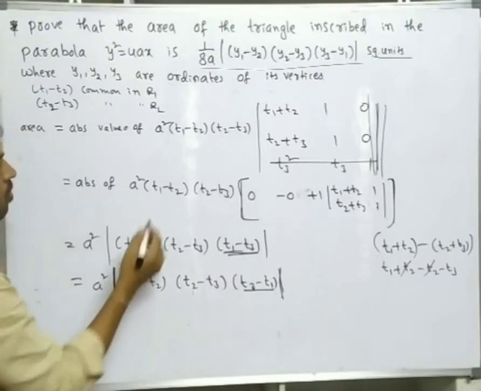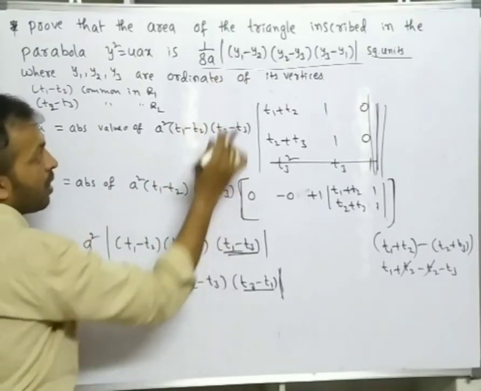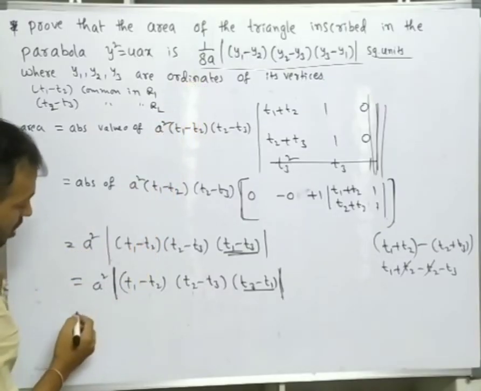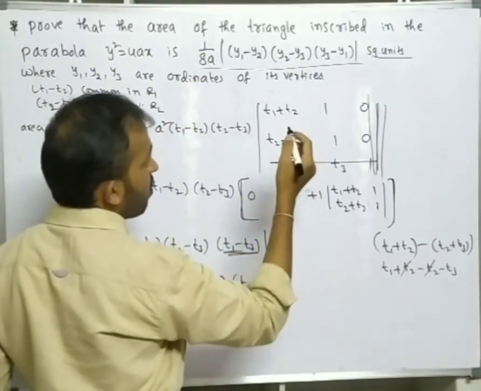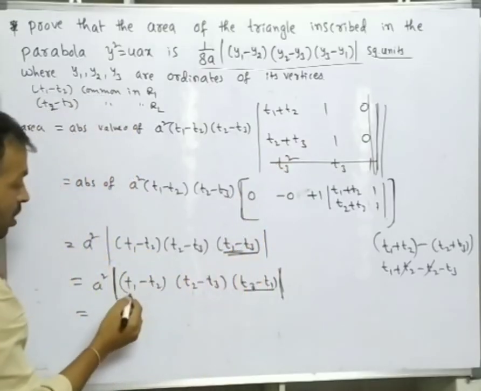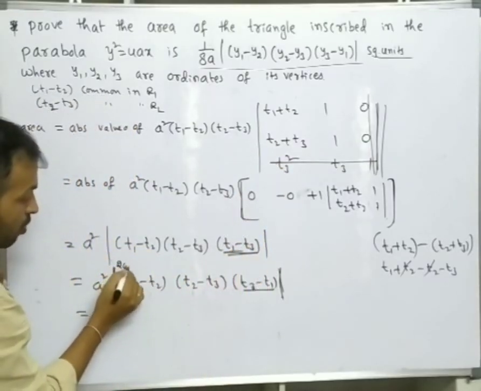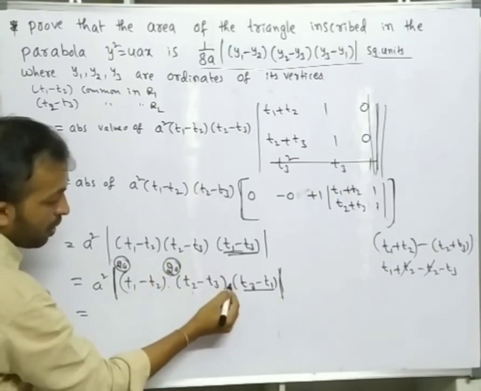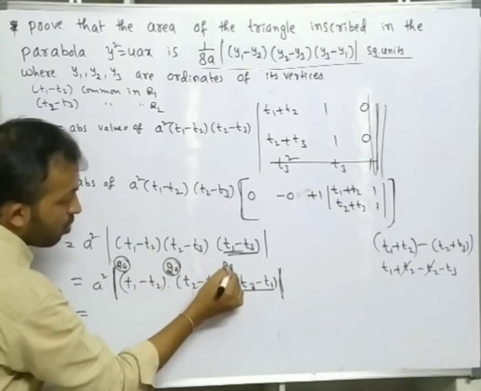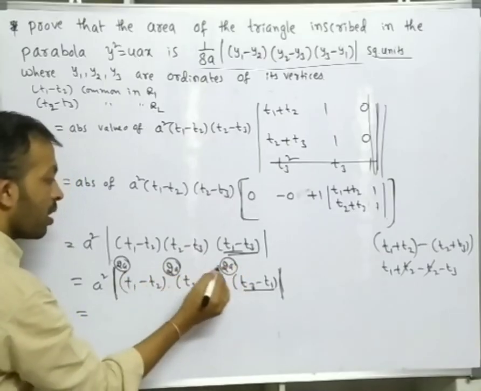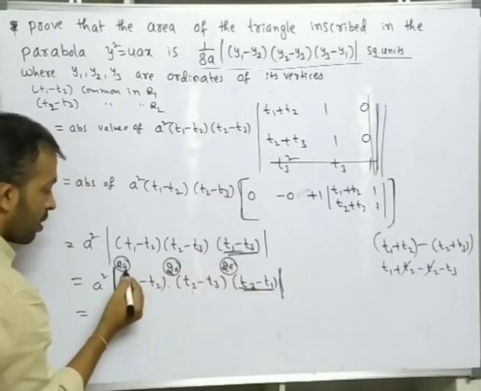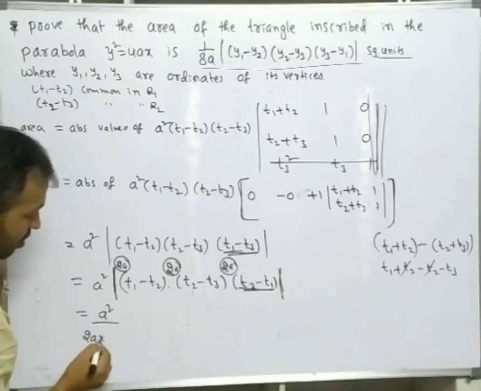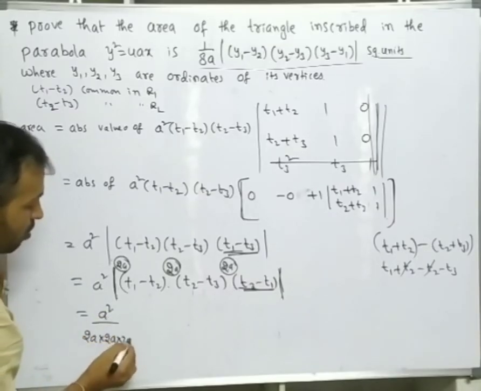Now our answer is in t's, and in the question we have y1, y2, y3, so convert that. What is the value of y1? Here y1 is 2a t1, so multiply 2a to each term. Here there is no plus symbol, we have a product, so multiply each term with 2a. Since we multiply each term with 2a, we should divide also, by 2a into 2a into 2a.